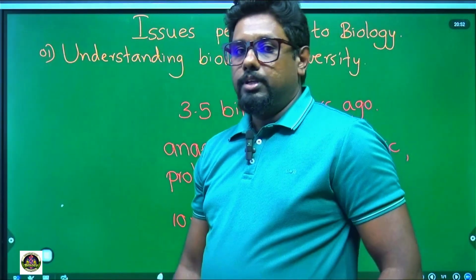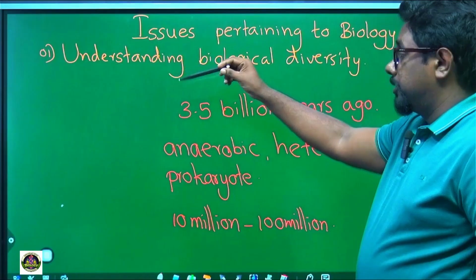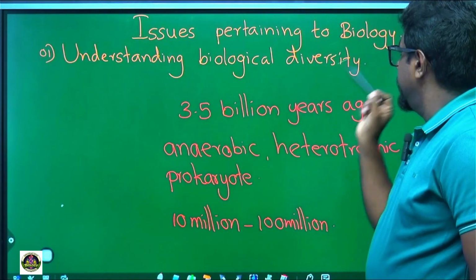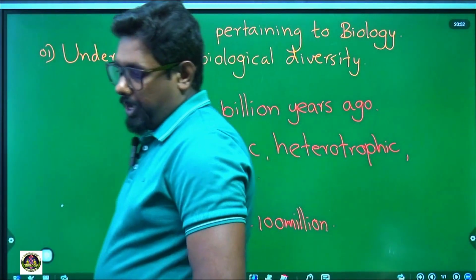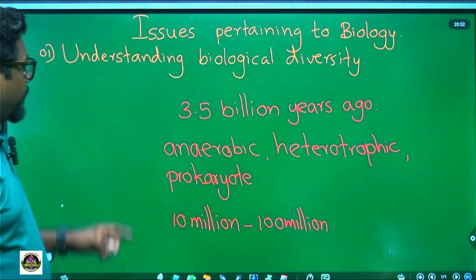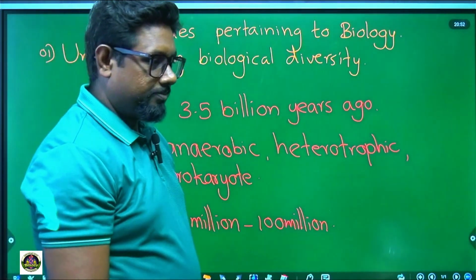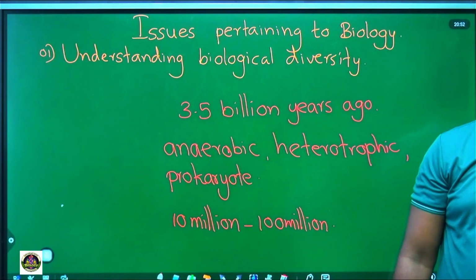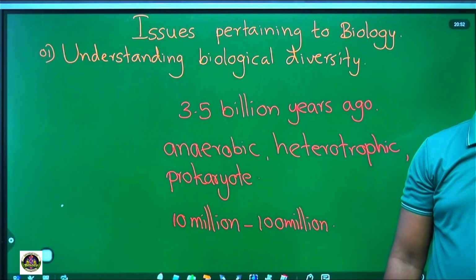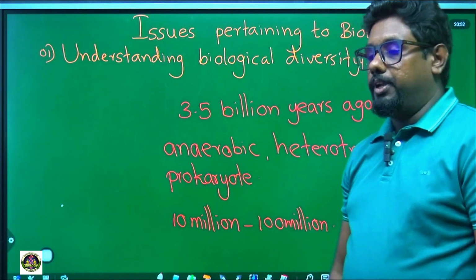Let's write about these issues. First, put the topic: issues pertaining to biology, and write down number 1, understanding biological diversity. Let's put the first point.